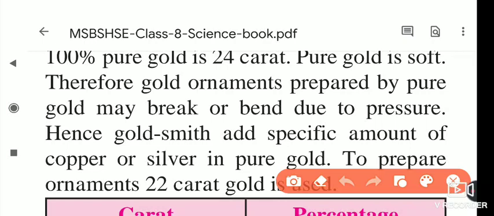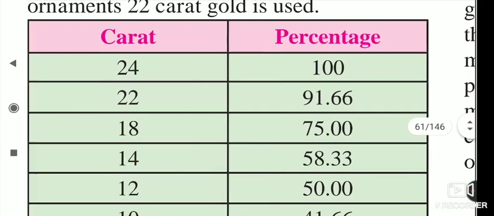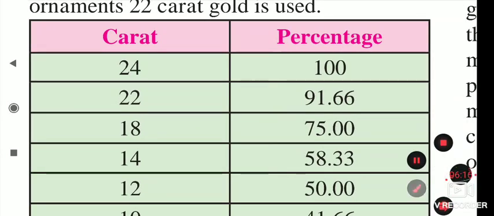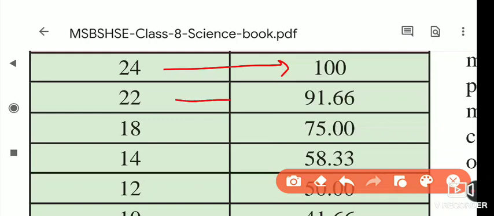Hence the goldsmith adds a specific amount of copper or silver to pure gold to make it hard. So to prepare ornaments, 24 karat gold is not used as it is. 24 karat gold means 100% pure, so out of 100, they add 8.44% silver or copper to it.